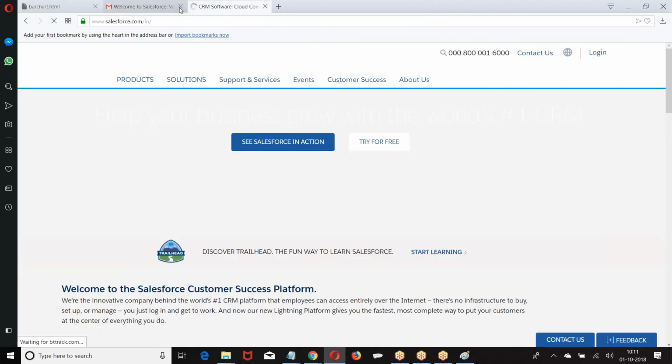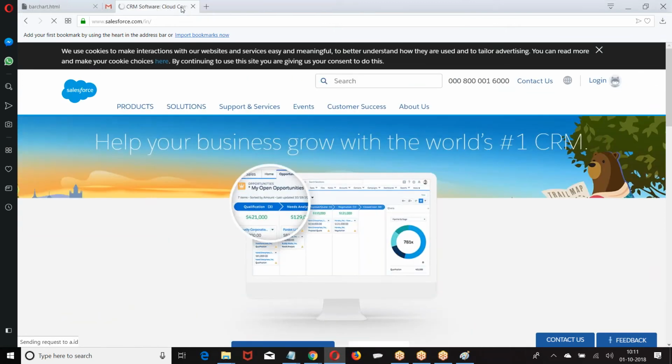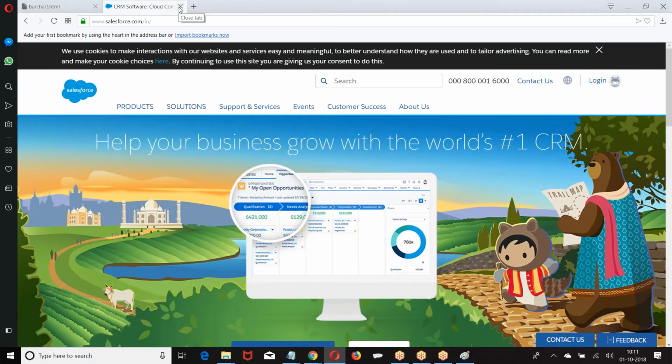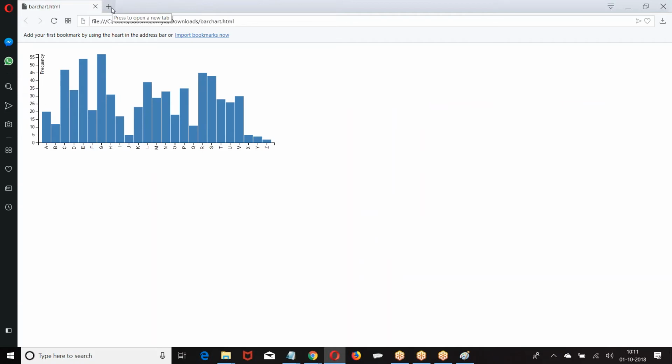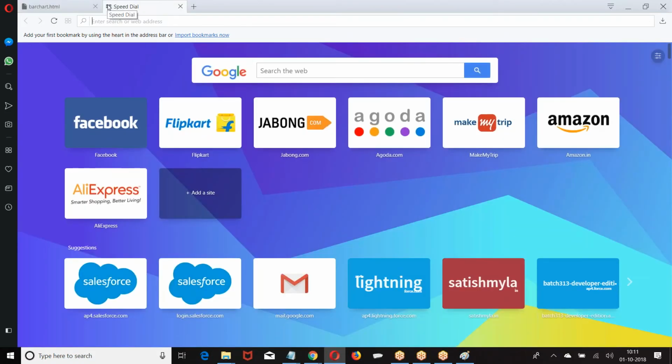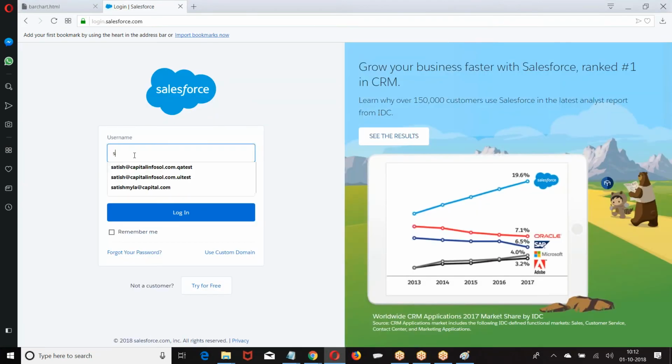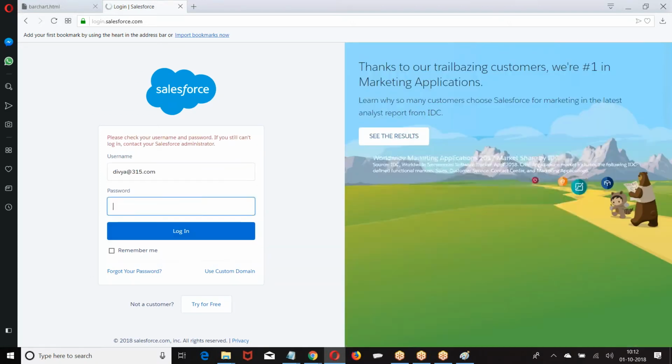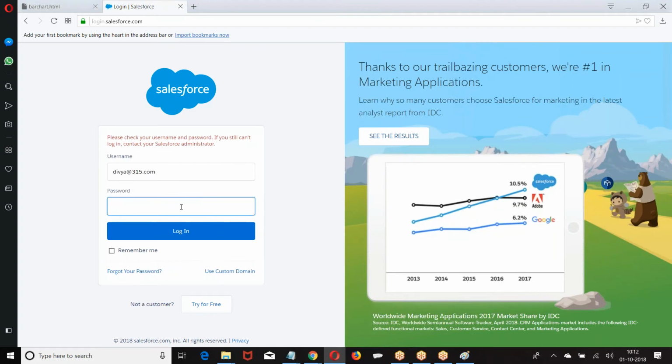Logged out. I'm trying to log in. What happened? Unable to log in.